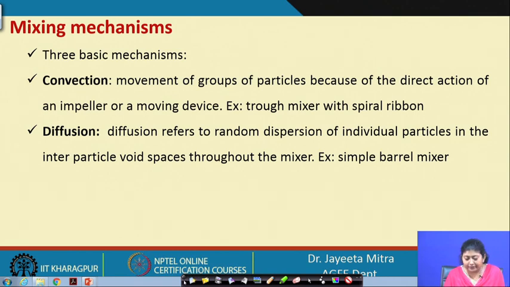Diffusion refers to random dispersion of individual particles in the interparticle void spaces throughout the mixture. This process goes on and the diffusion phenomenon takes place, by which mixing occurs. An example is the simple barrel mixer.